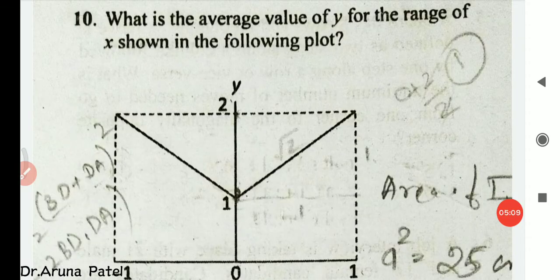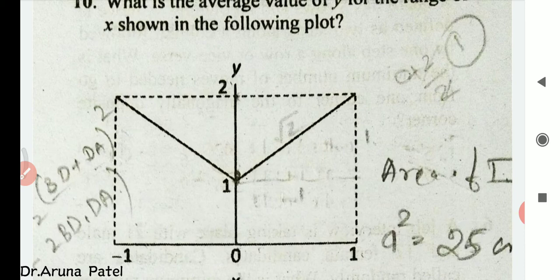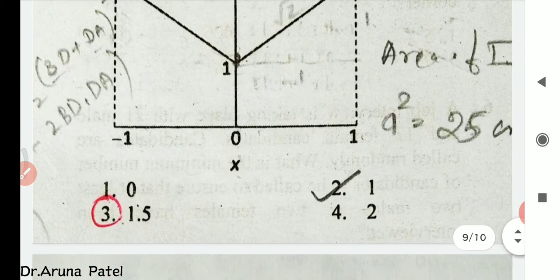This is question number 10. What is the average value of y for the range of x shown in the following plot? So here in the x-axis -1, 0 and 1 points are shown, and in the y-axis at -1 it is giving the value 2, at 0 it gives the value 1, and at 1 it gives again the value 2. So we have to find the average of this.